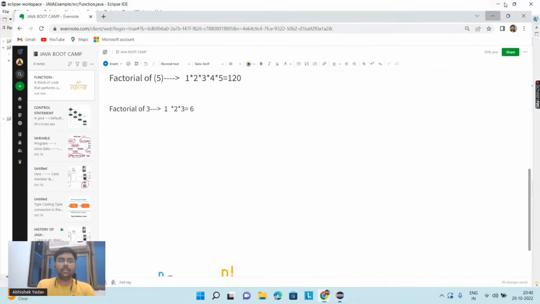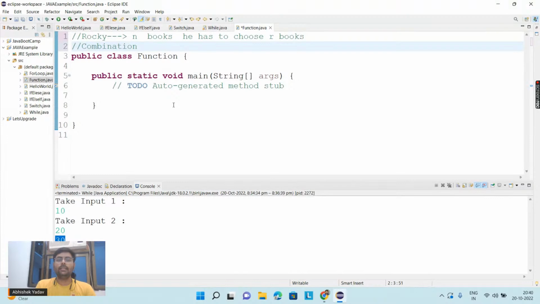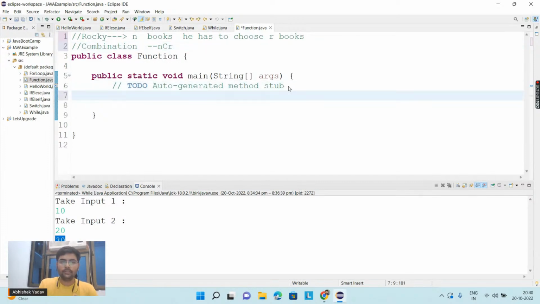So now let's come to the problem statement. Rocky is given n books and from n books he has to choose r books. For that I know I have to use the combination formula, because here n books are given and I have to choose r from them. So here I have to use nCr, and I know the formula of nCr, and I know how to calculate factorial.